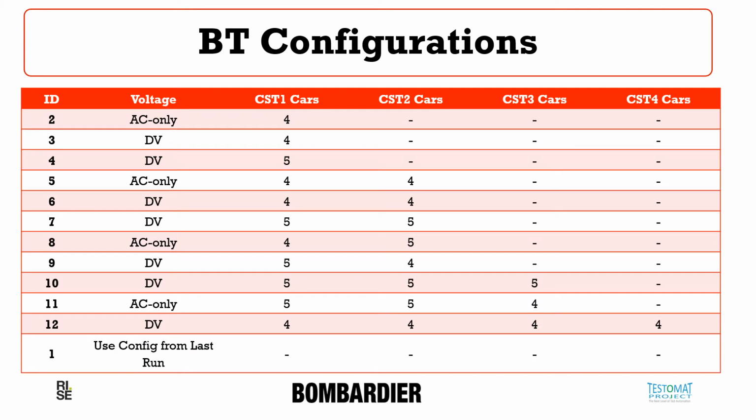These are the configurations which Bombardier is working with, particularly with the LOT train. You can see a lot of variation with respect to the number of cars in consist, number of consists, and voltage. We have multiple other trains as well, which are working under Bombardier, but we are confined only to the LOT, and LOT has these 12 configurations. Direction of the consist and the platform are other variables which make the variability more complex.